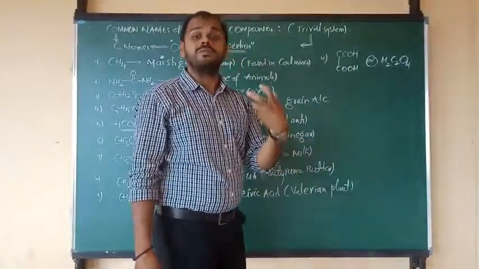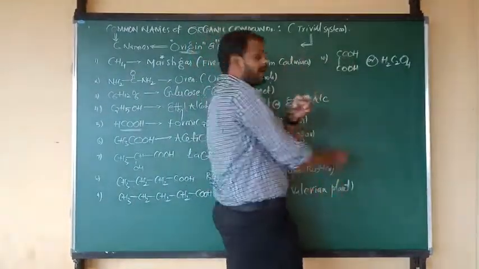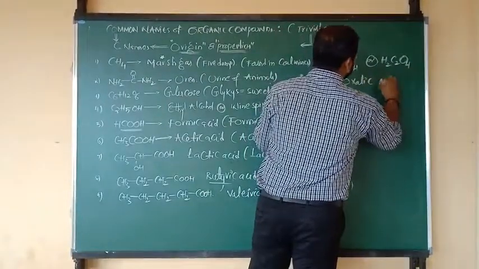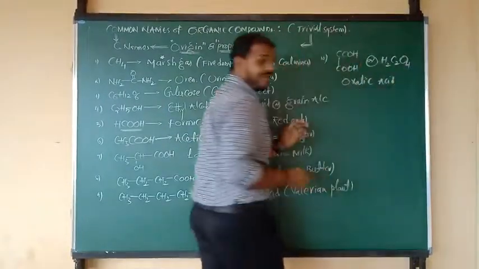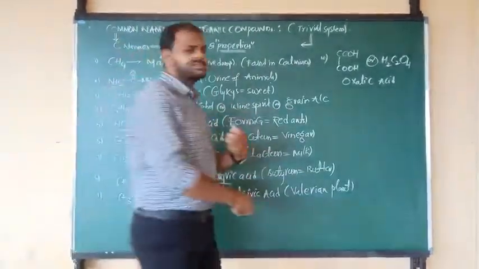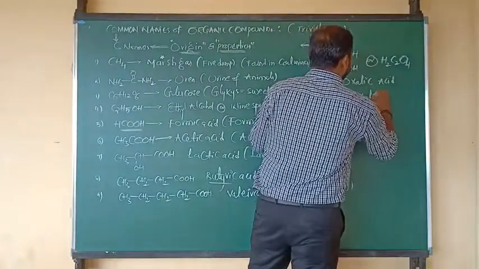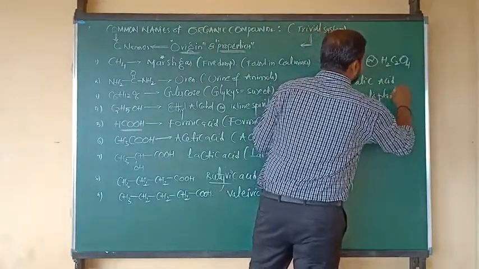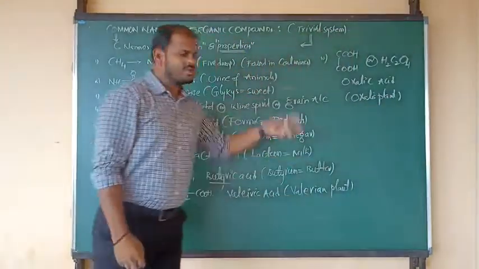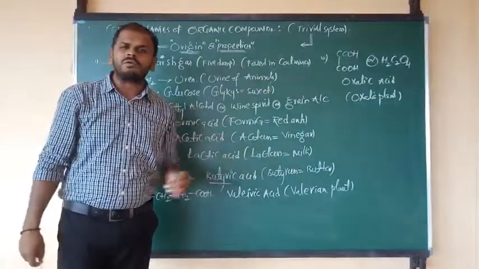So what is the name of this compound? What is the common name of this acid? Two acid groups are there. So the name of this compound is called oxalic acid. Which acid? Oxalic acid. It was found from the origin or source, which is the oxalis plant. So from that oxalis plant, we can find oxalic acid.